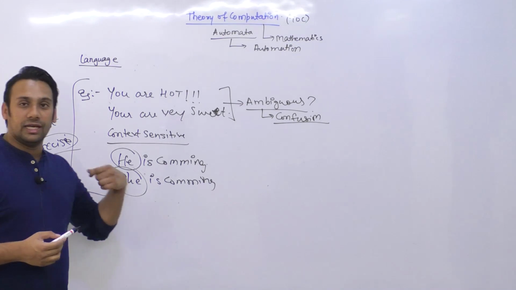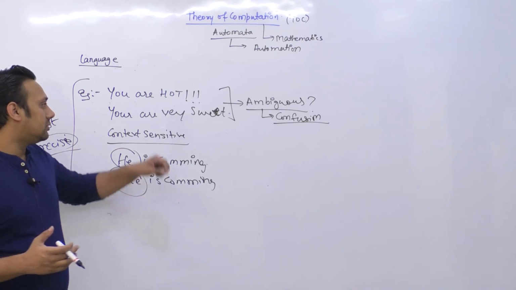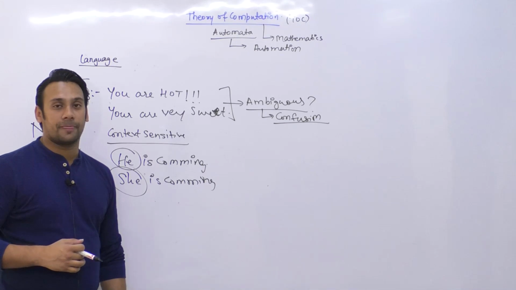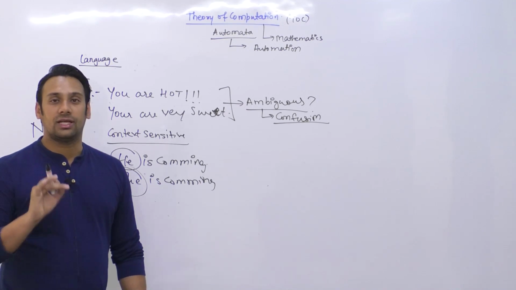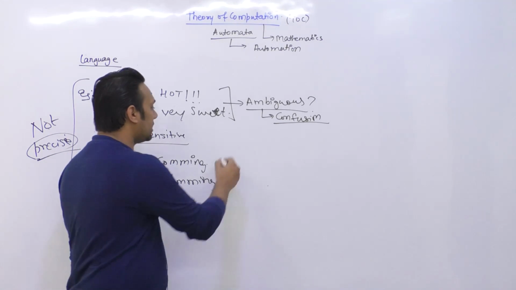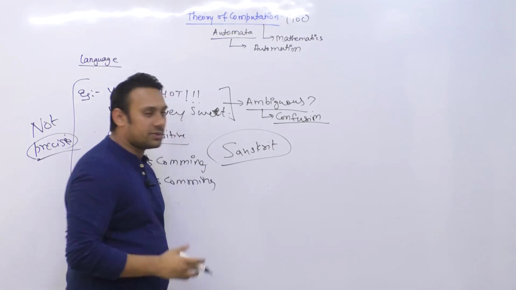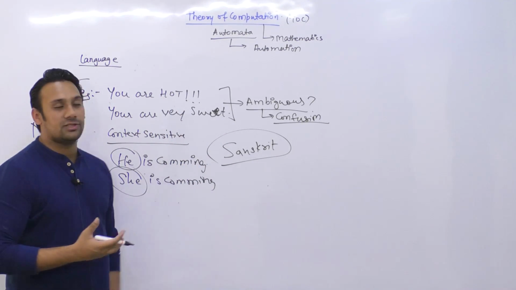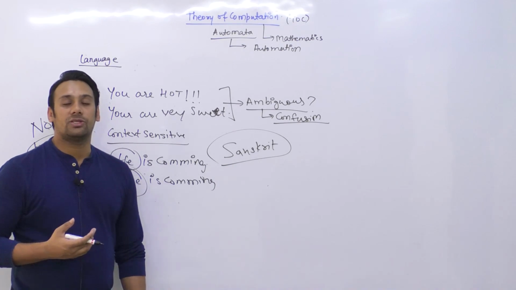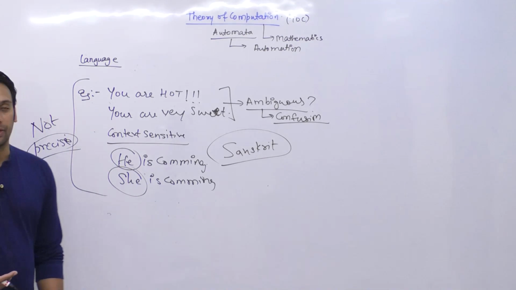So even if you say every language of the world, 99.9% languages of the world that is used to communicate, these languages are ambiguous. So the most precise language that we have in the entire universe, which can be used for human communication, is Sanskrit. So this is something that you can be proud of, कि जो संस्कृत language है, it is the most precise language in the universe. So you can even use Sanskrit language to do computer programming in the computer system. आप इसको use कर सकते हैं, correct?